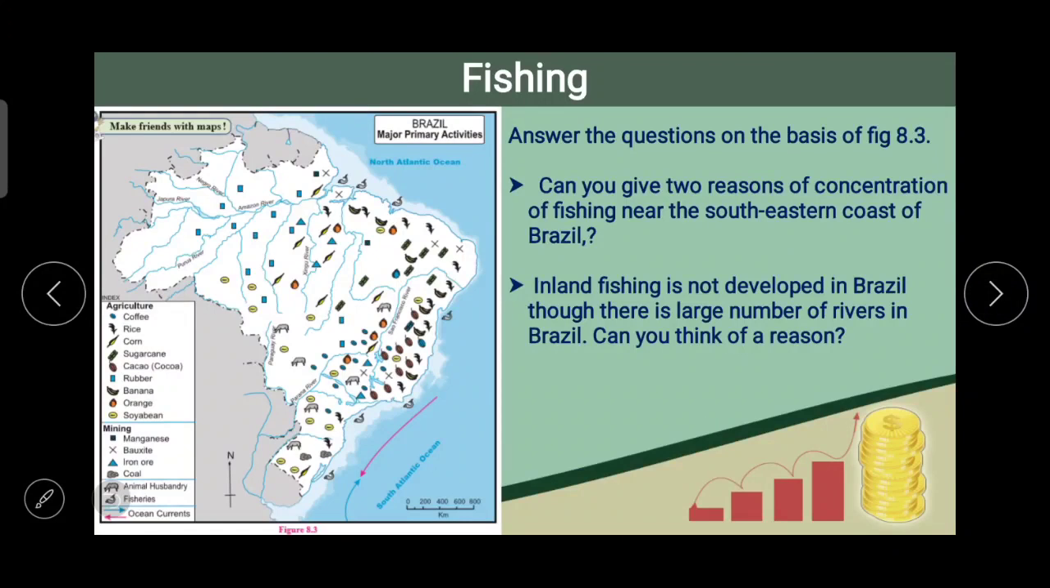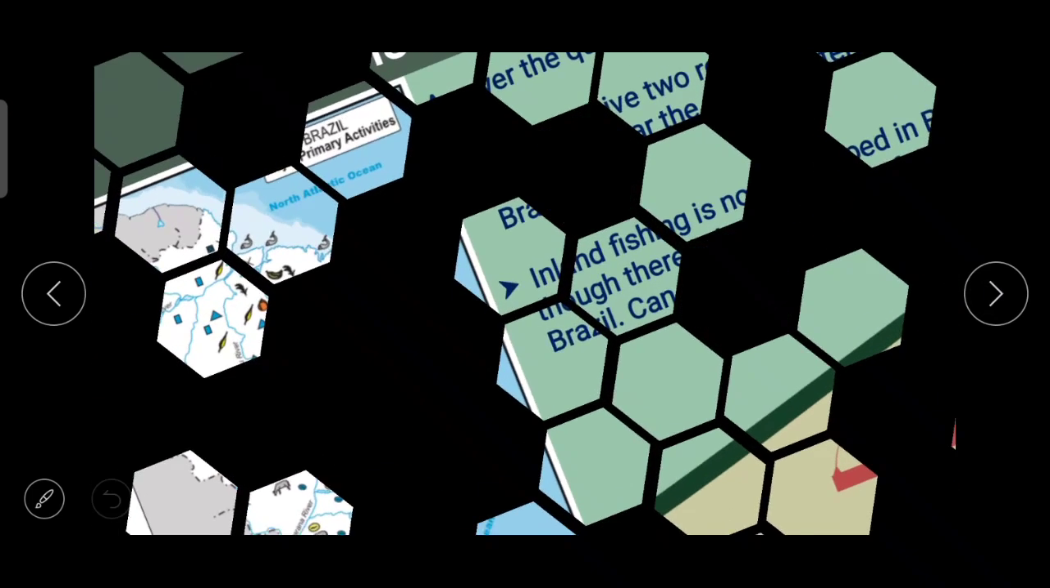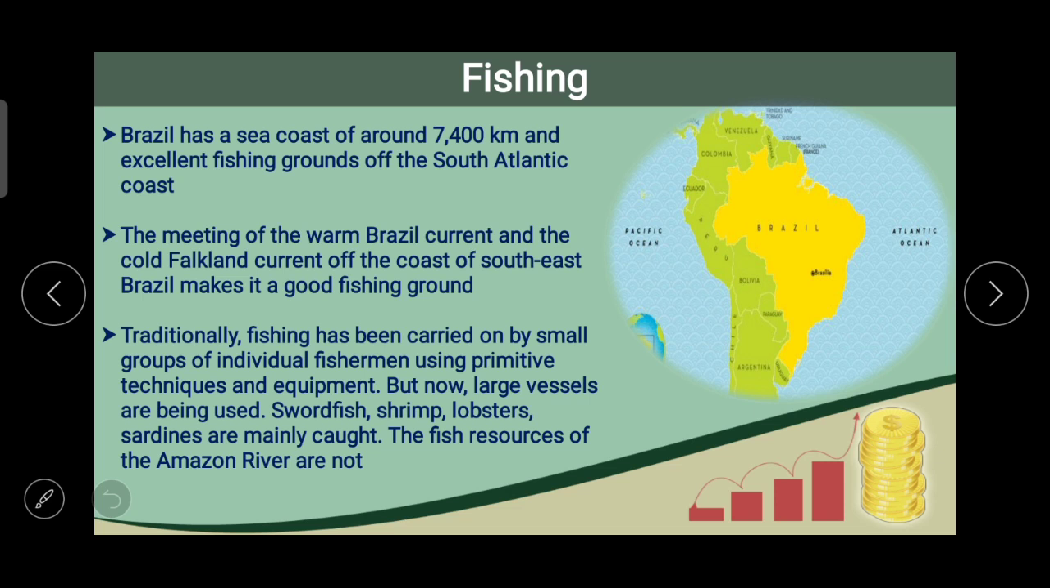By using this, answer the questions. Can you give two regions of concentration of fishing near the southeastern coast of Brazil? Inland fishing is not developed in Brazil, though there is a large number of rivers in Brazil. So can you think of a region? Think of the reason behind this. We will now talk in detail about fishing in Brazil.